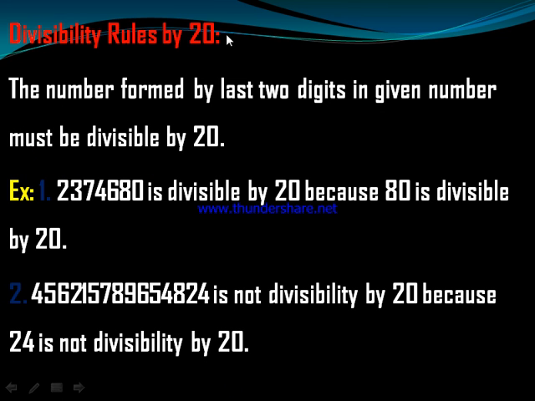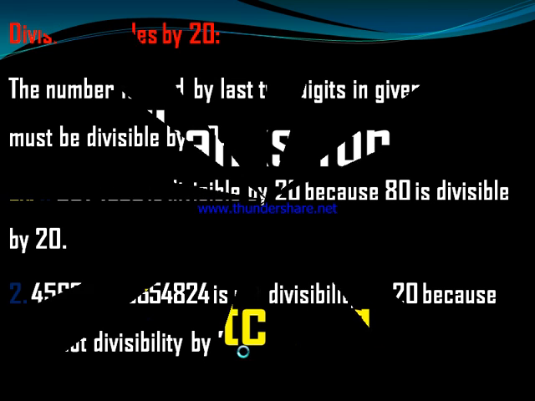Divisibility rule by 20: the number formed by the last 2 digits of a number must be divisible by 20. See, only 2 digits. If the 2 digits are divisible by 20, then the whole number is divisible by 20. Now, the last 2 digits are 24, which is not divisible by 20 because 24 is not divisible by 20.